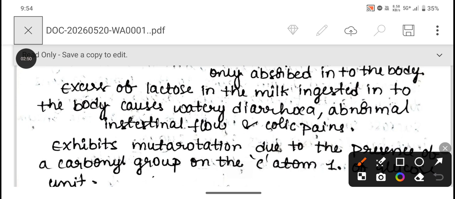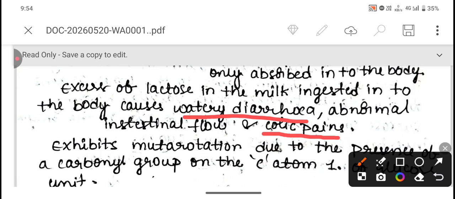Excess lactose in the milk ingested into the body causes watery diarrhea. This excess amount of lactose causes diarrhea, abnormal intestinal flow and colic pains. Colic pains occur in the abdominal region, around the intestinal region. These intestinal pains, intestinal flow and diarrhea are a serious issue when an excess amount of lactose is present in the milk and ingested into the body.